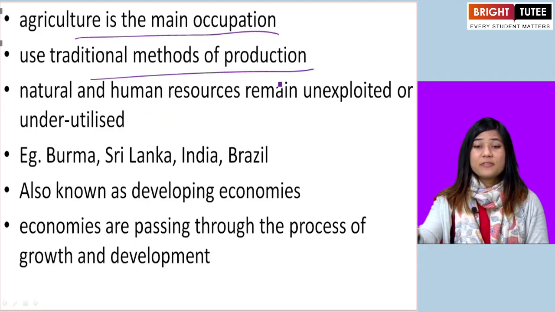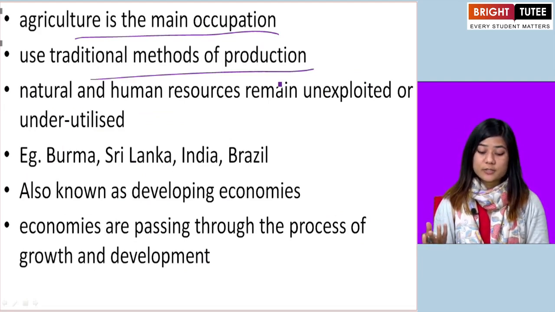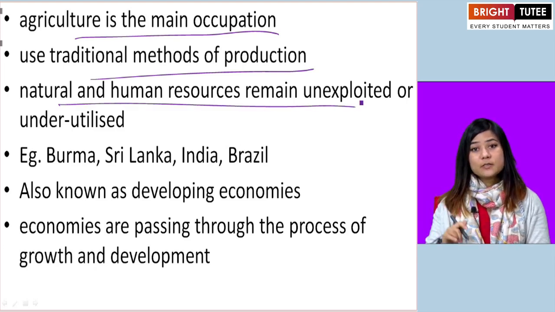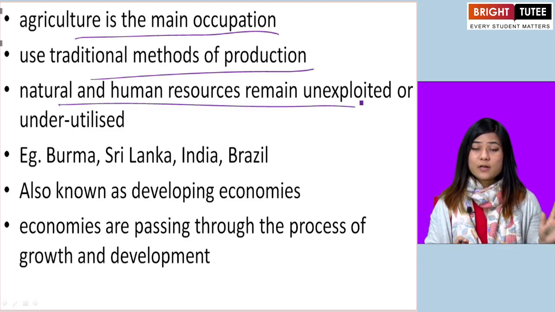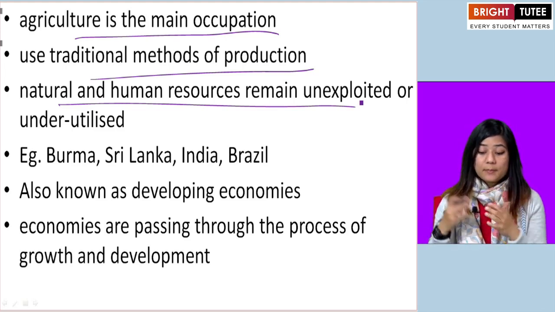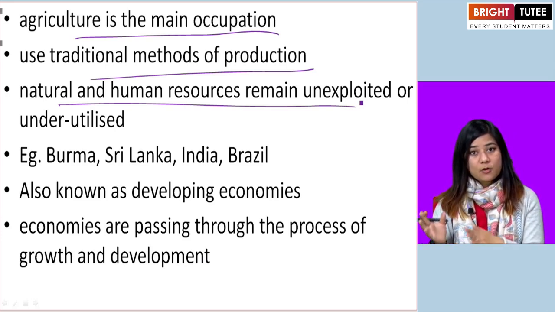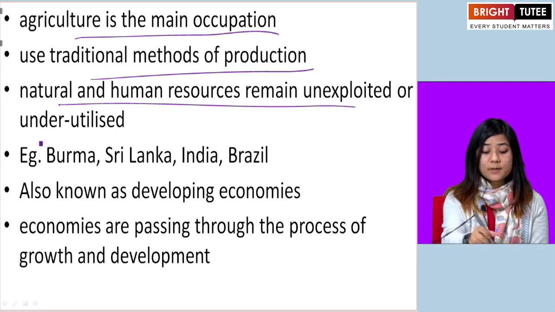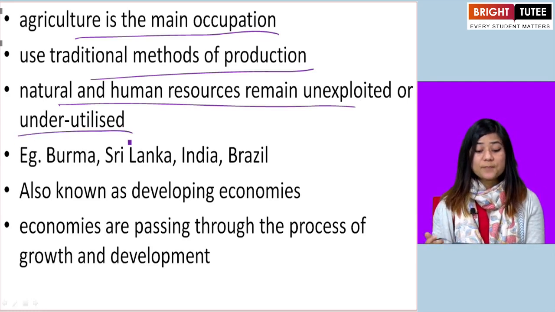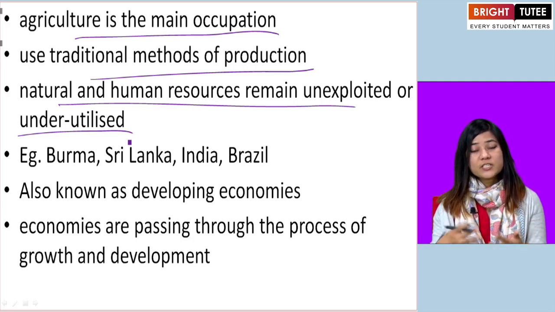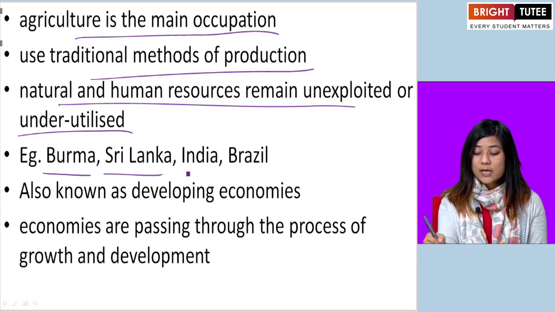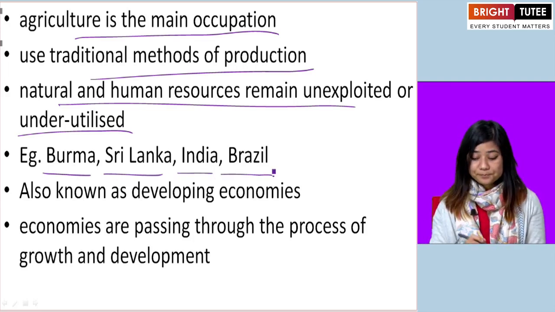And traditional methods are used for production. Natural and human resources remain unexploited, whereas in the developed economy, the resources are exploited. But in underdeveloped or developing countries, the resources remain not only unexploited but underutilized. Okay? Some of the countries which are considered underdeveloped, they are Burma, Sri Lanka, India, Brazil.